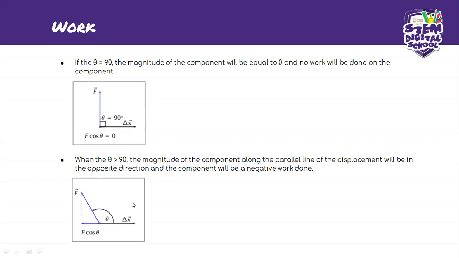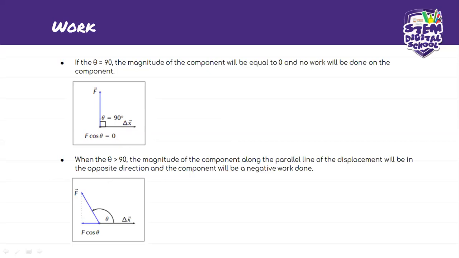So now it's when the angle is greater than 90. The one before was the angle is less than 90, but now the angle is greater than 90 degrees, which is what you see here. The magnitude of the component along the parallel line of the displacement will be in the opposite direction, and the component will be a negative work done.